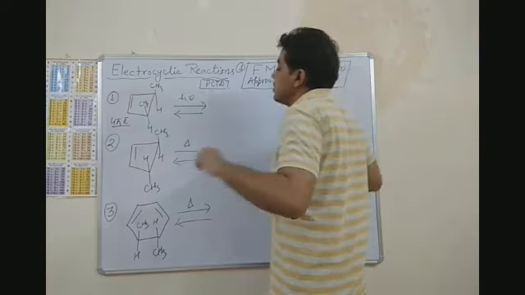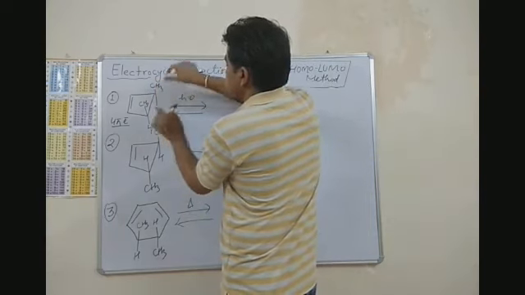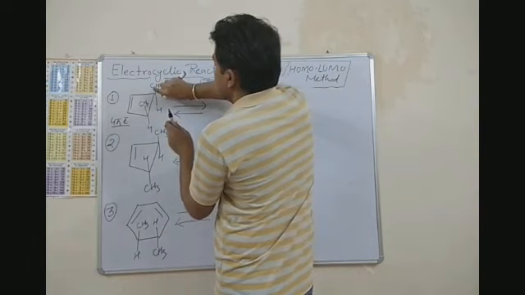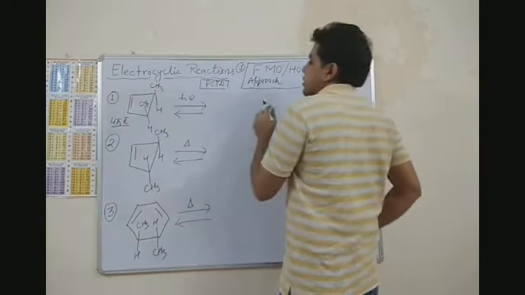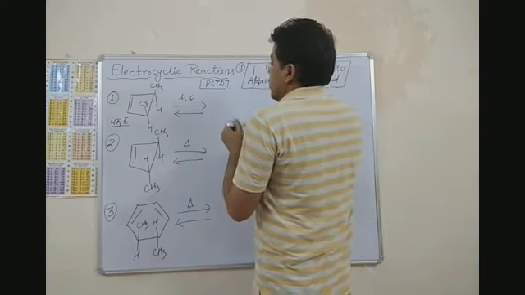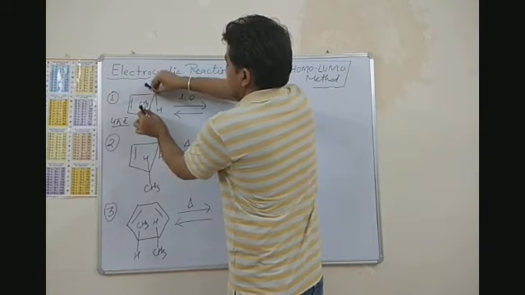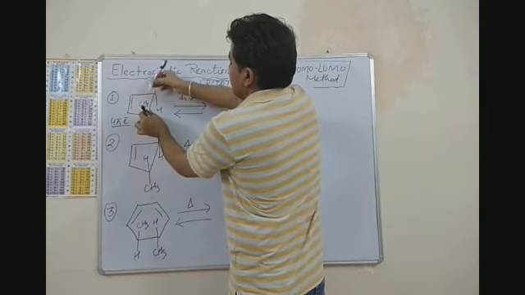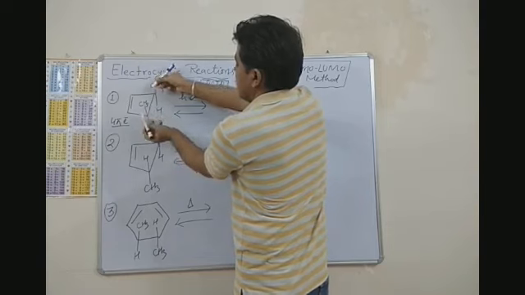Disrotatory motion means one will rotate in the clockwise direction and the other in the anticlockwise direction. Suppose it is rotating in clockwise direction. Let me write here. The orientation of this CH3 to CH3 is like this. If I rotate in clockwise, it will go away from the second one, right?